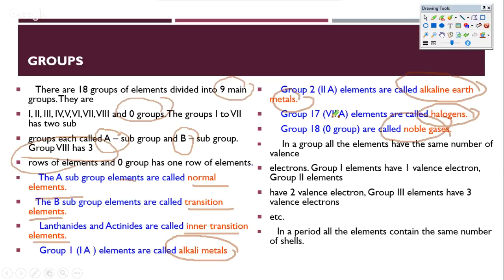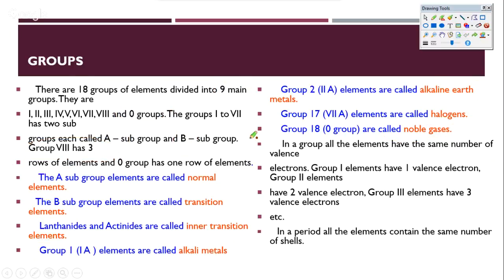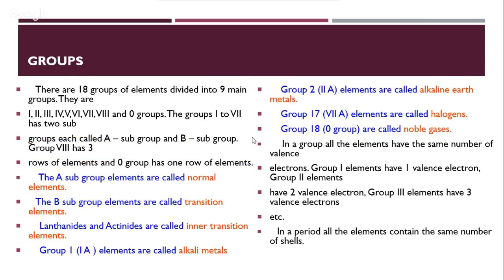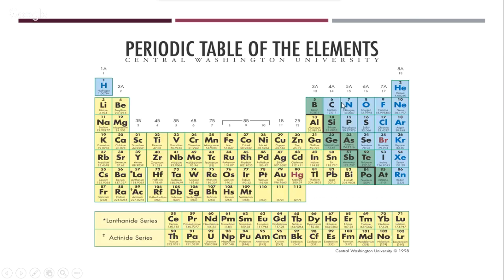So Brian is asking, what is the difference between poor metals and metalloids? Very good question. Brian, the difference is that poor metals still end up showing more metallic properties. I'll give you an example. If you take aluminum oxide, almost 80% of the time it would be strongly basic in nature. But when you use a very strong base like NaOH, you will find that it starts showing acidic property to give sodium aluminate.